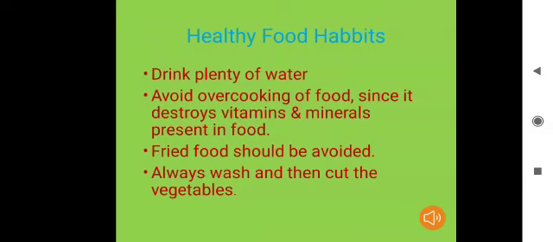Hence, to stay healthy, we should develop healthy food habits like drink plenty of water, avoid overcooking of food since it destroys vitamins and minerals present in the food. Fried food also should be avoided, and always wash the vegetables before cutting them. So this will prevent the loss of nutrients in the vegetables.